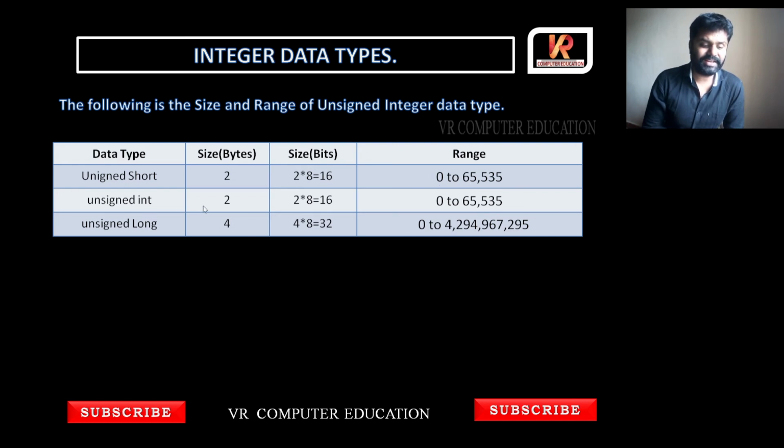Next, unsigned int, same 2 bytes, 16 bits if you convert to bits, so 0 to the same range. Long will occupy 4 bytes, 32 bits in size, and starts from 0 to this much value. So this is the range and sizes of unsigned integer data types.